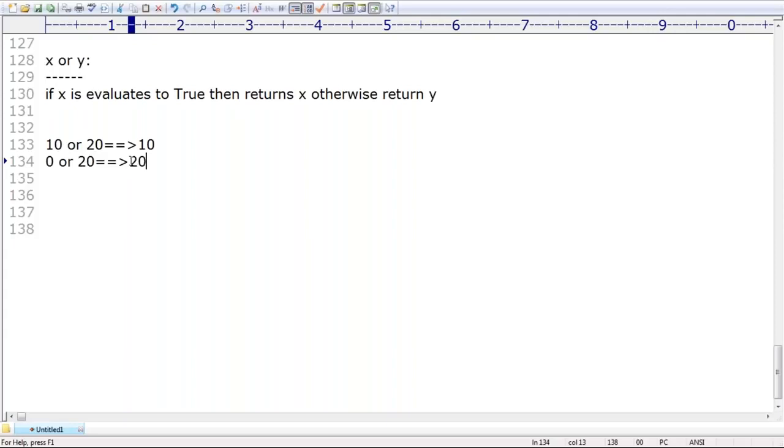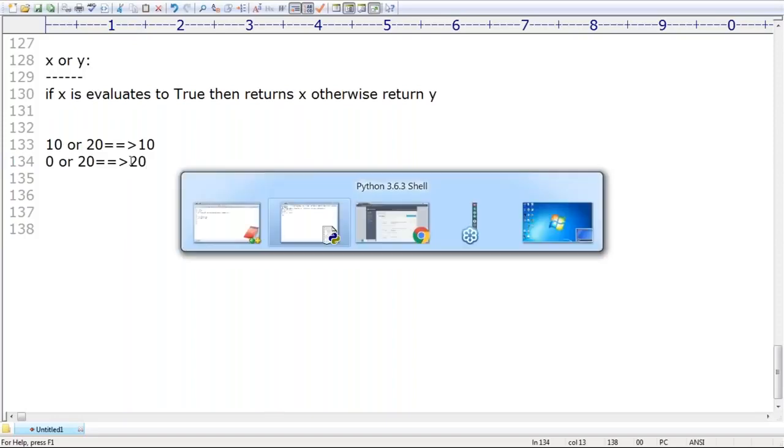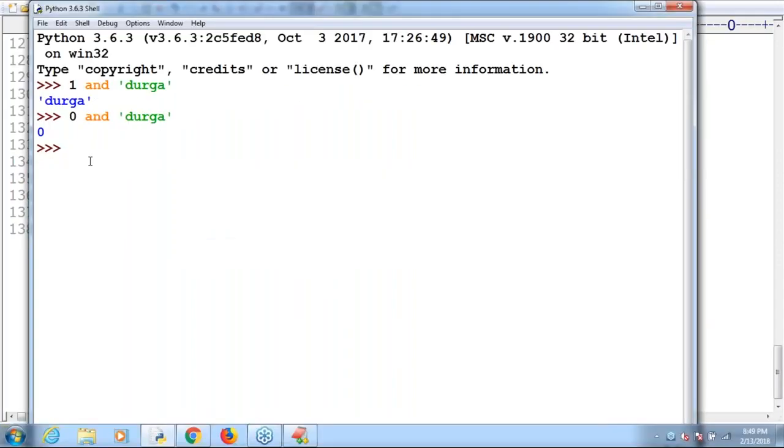With a pleasant mind, if you think, then you can understand. It's not that difficult, sir. Okay, now just observe: 10 or 20. What is the answer? Can you please tell? 10 or 20. 10 itself is the answer. Sir, 0 or 20. What is the answer? 20 is the answer. Okay, that's all.